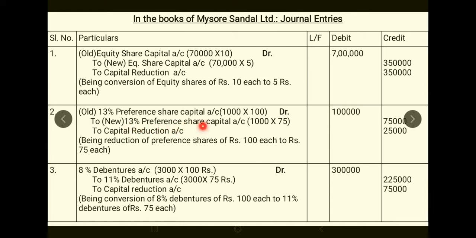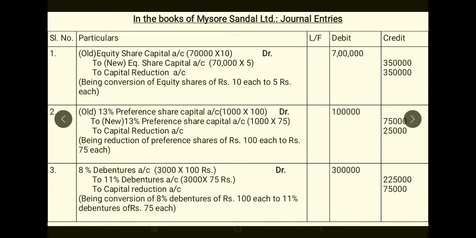To new 13% preference share capital, there is no change in the percentage of dividend here. So you will write old and new. Preference share capital 1000 into 75. This value is given in the adjustment, 75 rupees. So 1000 shares are as it is. 1000 shares into 75, 75,000. Remaining 25,000 will go to capital reduction account.